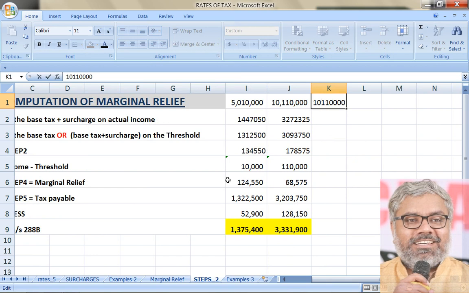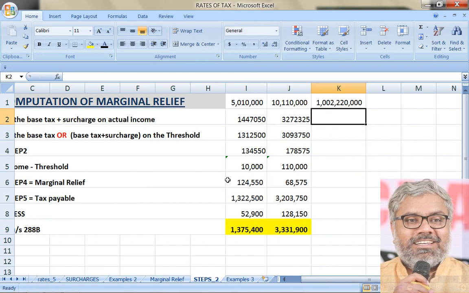So this is 1 crore, right? Now let us take 10 crores. So 10 crores, say 2,22,000. So 10 crores, is it 10 crores?